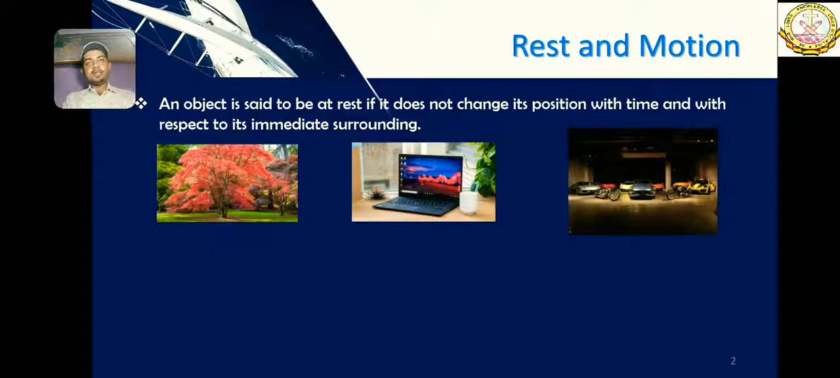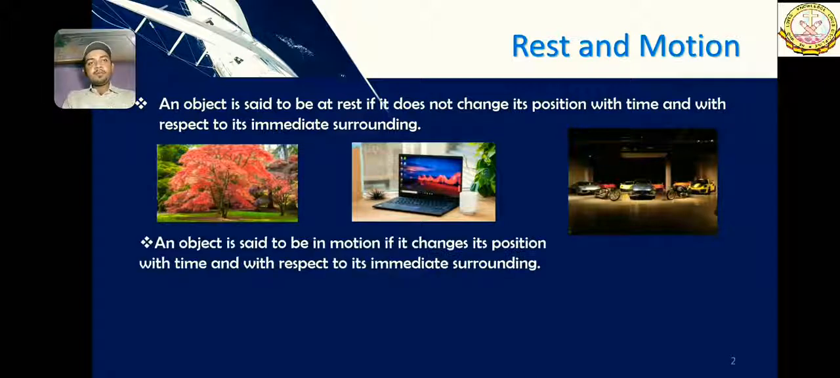Everything is at rest. Okay, now let's see what is motion. An object is said to be in motion if it changes its position with time and with respect to its immediate surrounding. If it is changing its position both with time and with respect to its immediate surrounding, then only it can be considered as motion.